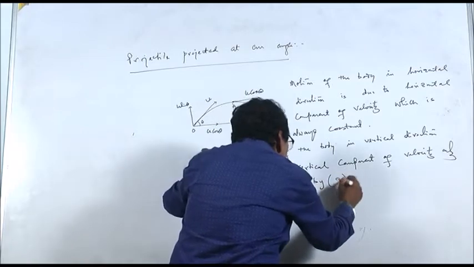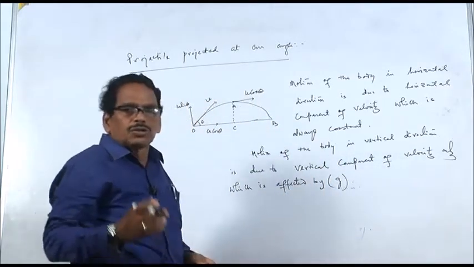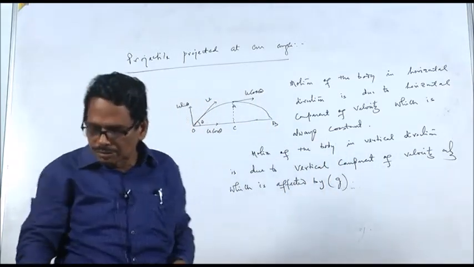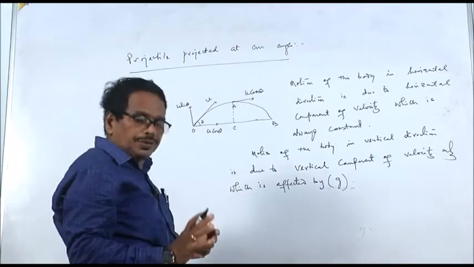Horizontal velocity always remains constant. Vertical velocity changes due to gravity.